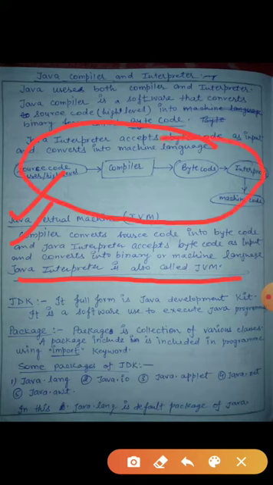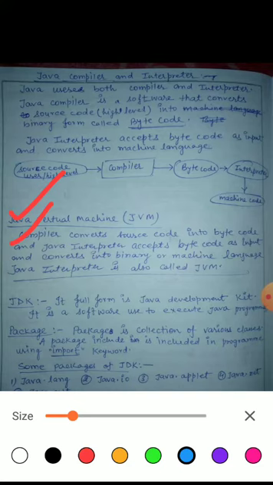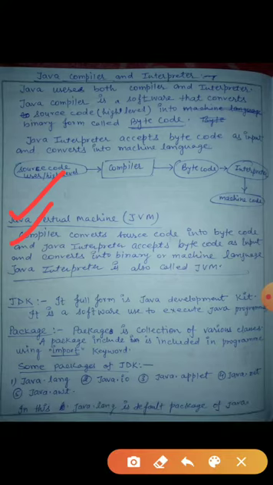Okay. So now the next one is JDK. Its full form is Java Development Kit. It is a software. It is a software used to execute Java programs. Suppose you want to execute Java programs, so first of all you will install the JDK software.